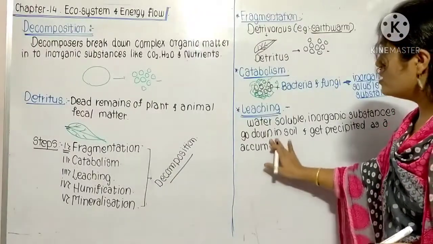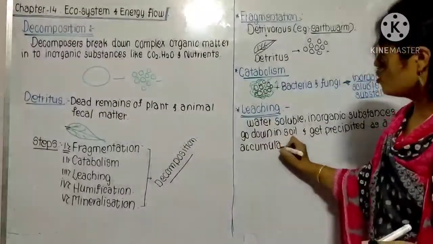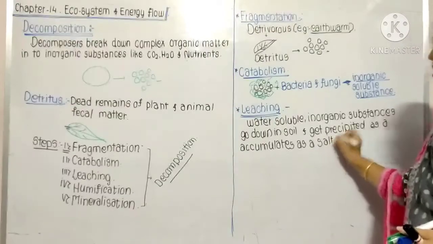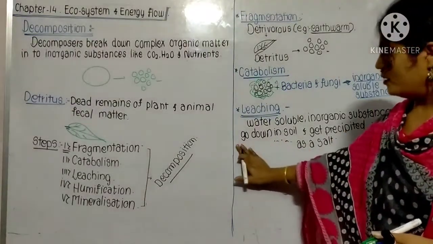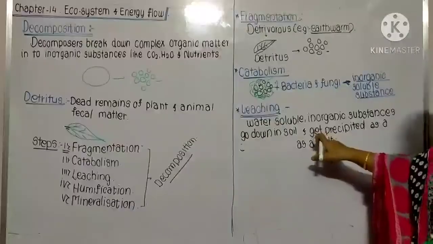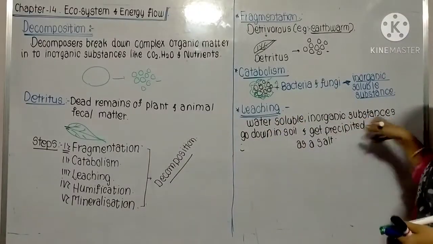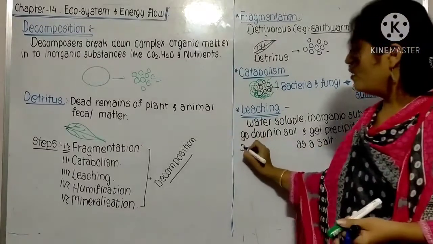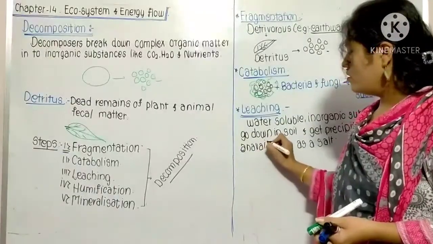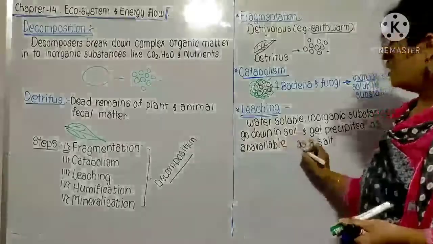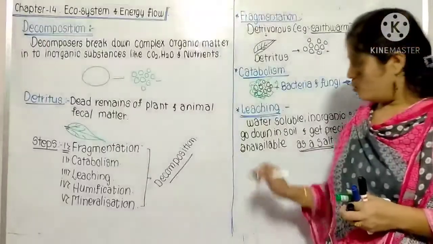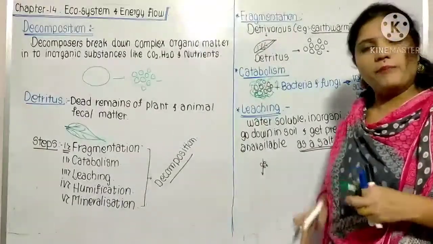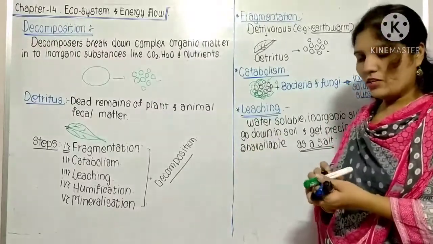They accumulate as a salt, which means they are unavailable. The water soluble inorganic substances go down and are then precipitated as unavailable salt. They are not available for us. Through the smallest soil particles, they move down deeply inside the soil. So that is not useful for us.